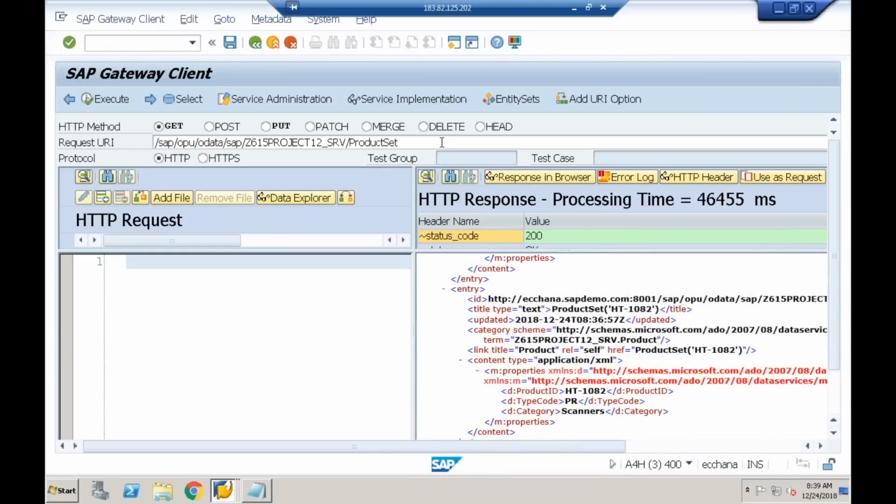Now what I'll do, I'll say product set. Here I'll say question mark dollar top equal to 5 ampersand. So how to give multiple query options? You have to separate with the ampersand. Ampersand dollar skip is equal to 4. Is it correct? Question mark dollar top equal to 5 ampersand dollar skip is equal to 4. Done. Let me execute this.